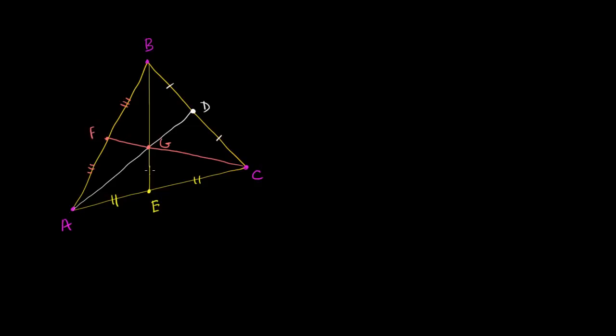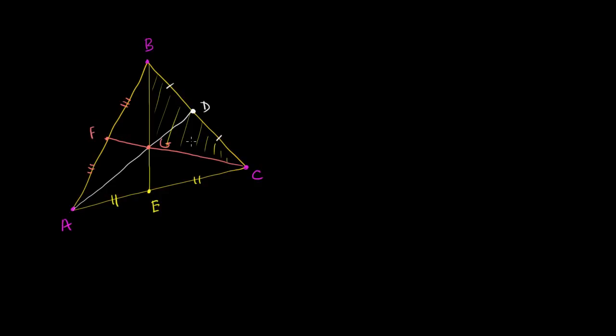But what's even neater about this is that we've divided this triangle into 6 smaller triangles. What's really cool, even though these aren't necessarily congruent triangles, is that they do have the same area. And that's what we're going to prove in this video, that these 6 triangles all have the same area. Now, to start off, I'm just going to look at different pairs of triangles. So let's look at those 2 triangles over here.